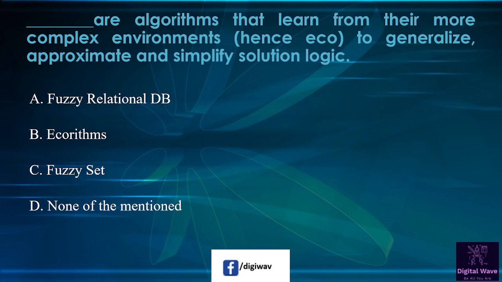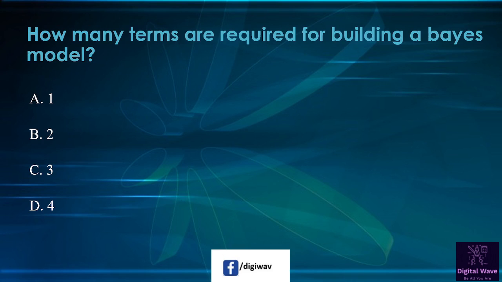Next question is blank are algorithms that learn from their more complex environments to generalize, approximate and simplify solution logic. So first option available here, fuzzy relational DB. Second option is algorithms. Third option is fuzzy set, and the last one is none of the mentioned. So right answer will be fuzzy set. Next question is how many terms are required for building a Bayes model? First option is 1, second is 2, third is 3, and the last option is 4. So right answer will be C, 3.